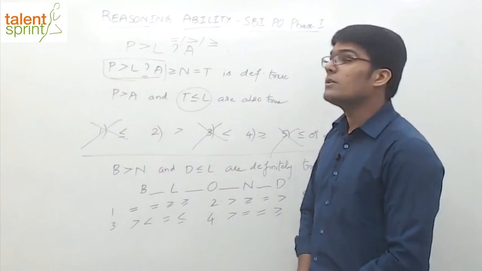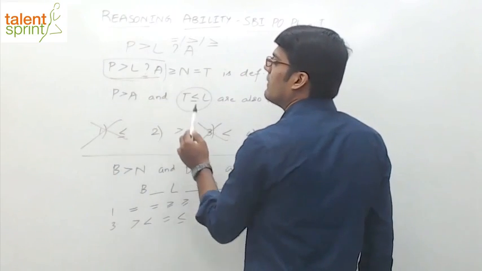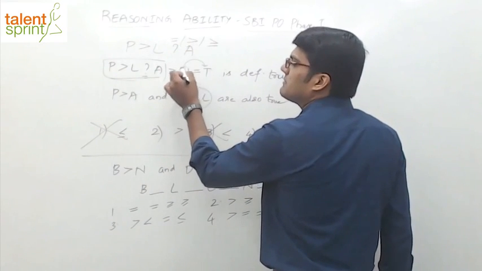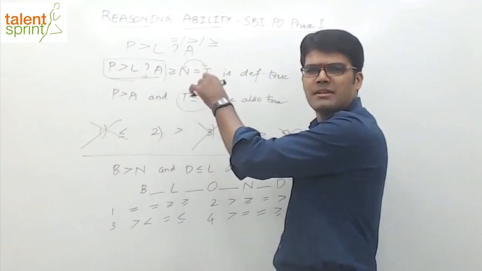T should be less than or equal to L. When does this happen? See, T is anyway equal to N, so we can replace N with T, right? T is equal to N, so N can be replaced with T.